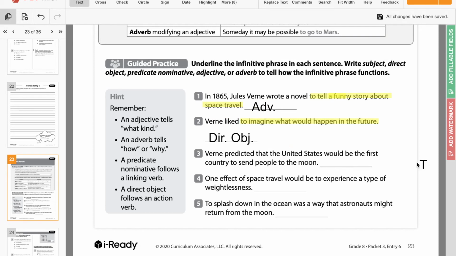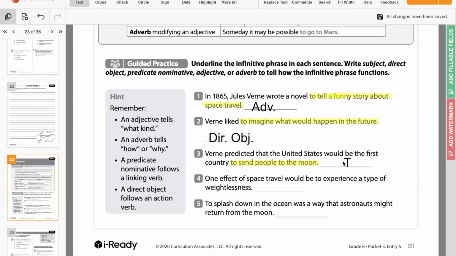Verne predicted that the United States would be the first country to send people to the moon. So we have to send and to the. Is the a verb? No. Is send a verb? Yes. So we know our infinitive is to send. Now, to send people where? To the moon. So our infinitive phrase is to send people to the moon.